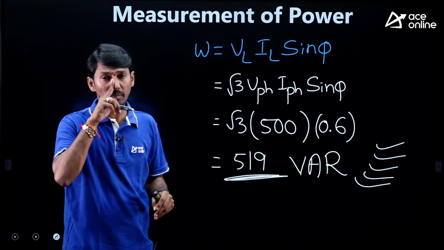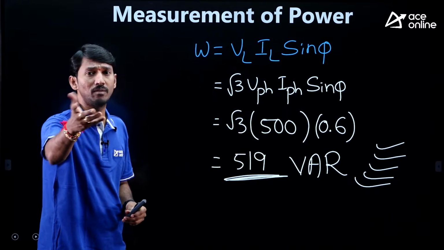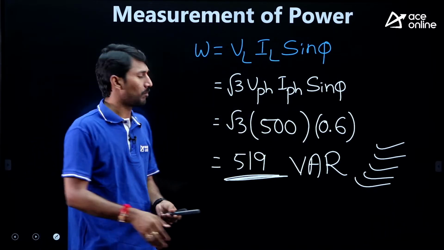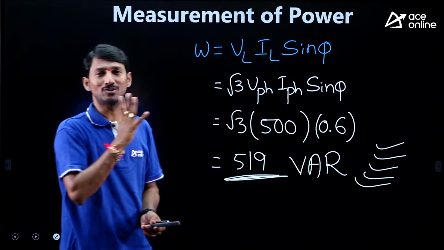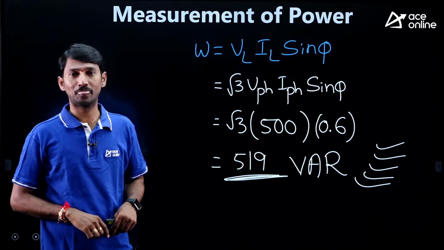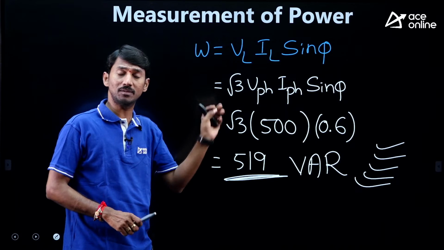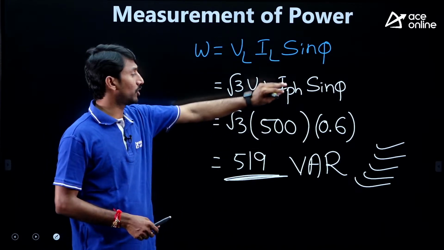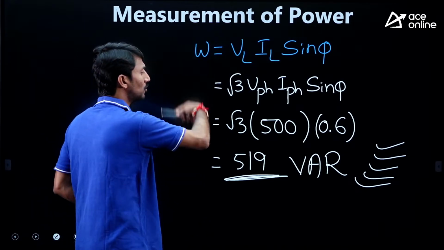Generally, this lengthy problem is a 2 marks question. Of course, while I am explaining, I am taking 10 to 15 minutes to introduce the topic. But once you practice it, you can solve it within 2 minutes at the maximum. Practice in that way. This is the total discussion regarding the reactive power measurement concept and reactive power calculation in the given circuit. Now, this is a 2 marks model.